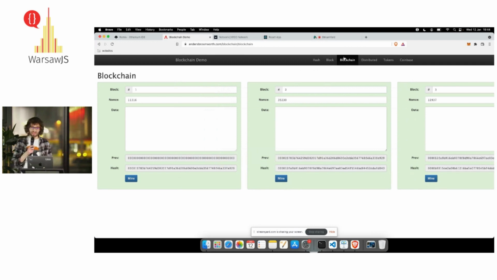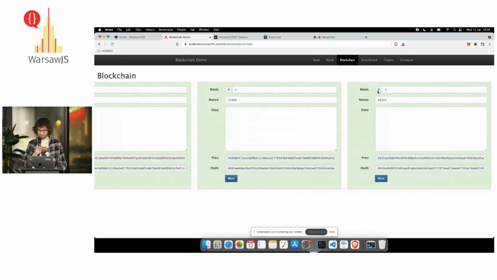Blockchain, as the name suggests, is a chain of blocks. In this example, we have 5 blocks, and they have another input, which is the previous hash. So block number 5 points to the hash of block number 4. When we change the data here, we see that this block is not valid. To make it valid again, we have to use computing power. But what's going to happen when we change the 4th block?